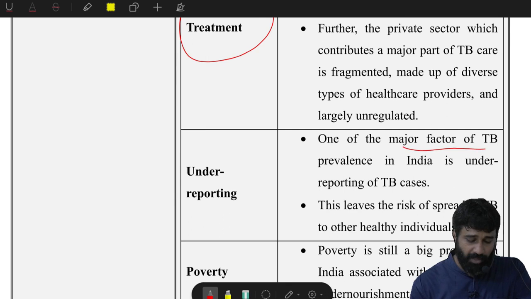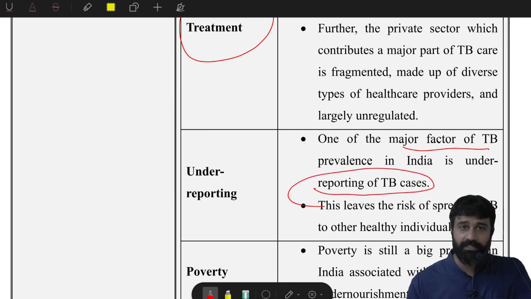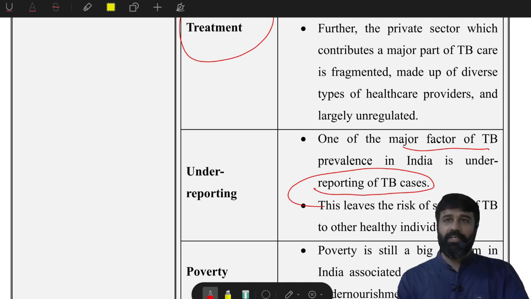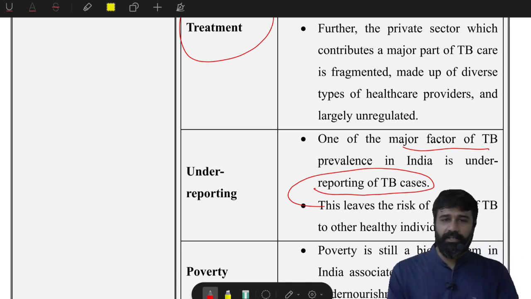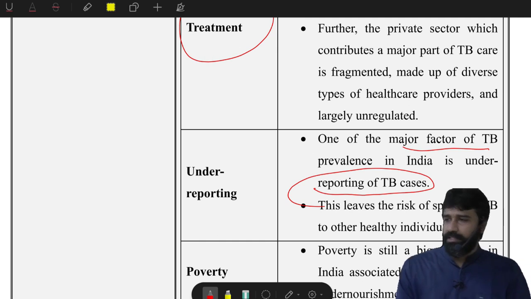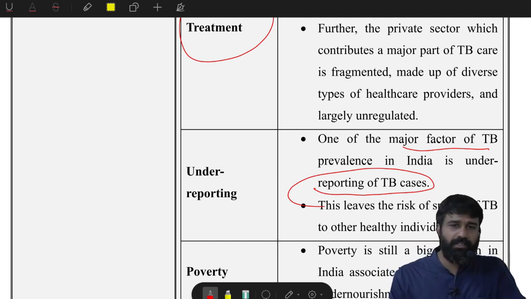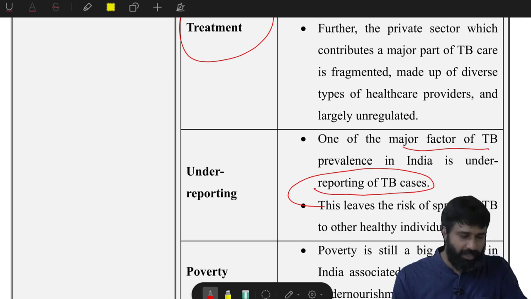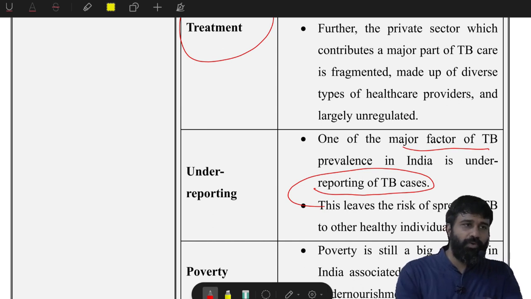Next, underreporting. One of the major factors for TB prevalence in India is underreporting of TB cases. People will say, if you use cloves, cardamom, and cinnamon, and take steam regularly, you will be cured very soon, so no need to go to a doctor.